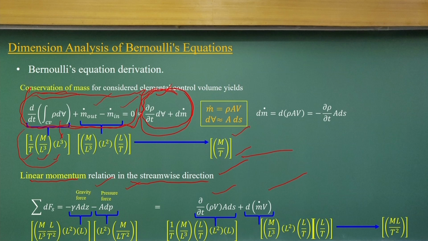If you look, there are differentiations, so if I substitute the dimensions one by one, like in this case the gravity force, this is the unit weight, area, then dz, this is the area, dp, the pressure. Similarly, if I substitute all the terms, each term has the dimensions M times L by T square, which is a force. So, each term is equating to a force.